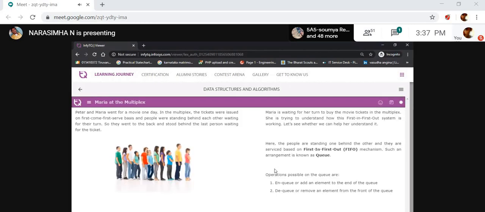See here, one more point. The operations performed on the queue are NQ and DQ. In normal data structures in C or Java, we have two operations like insert and delete. We are inserting data at the end of a queue, and extracting data from the front of a queue. Here we call them NQ and DQ. There are two operations.